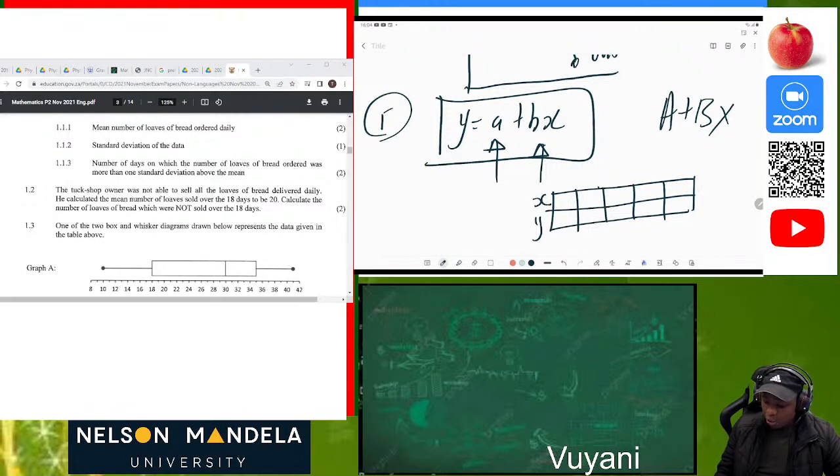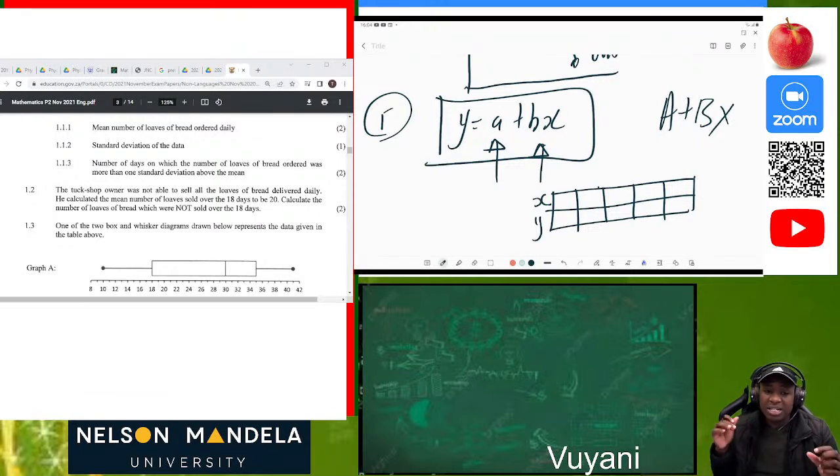After you're done entering your X values, you also enter your Y values. After you press enter, then you press your AC button. Then you press shift, then 151, and you'll be able to get your value of A. Then you also press shift 152, and you get the value of B. So you must be able to follow the commands which I was talking about.